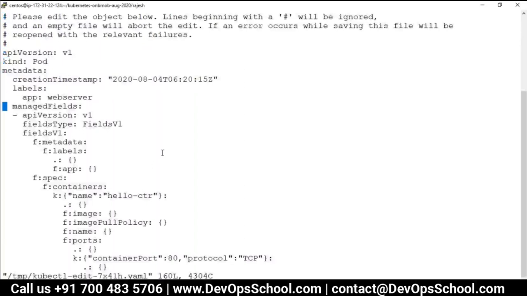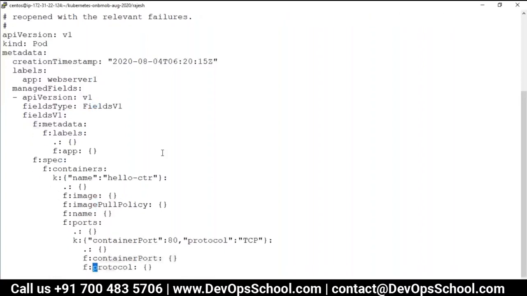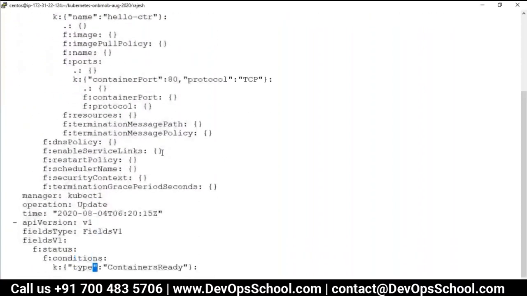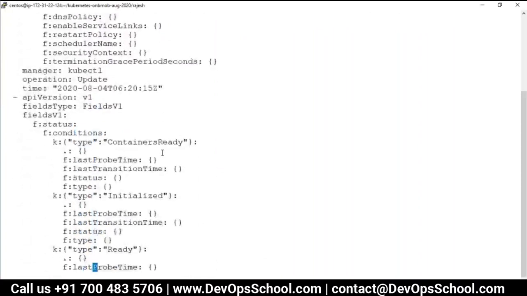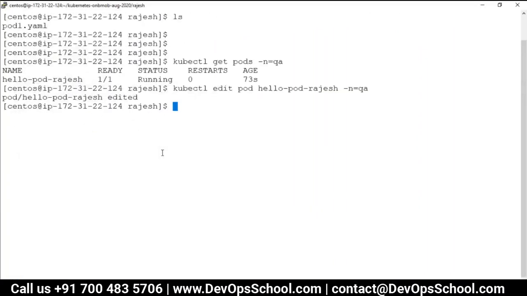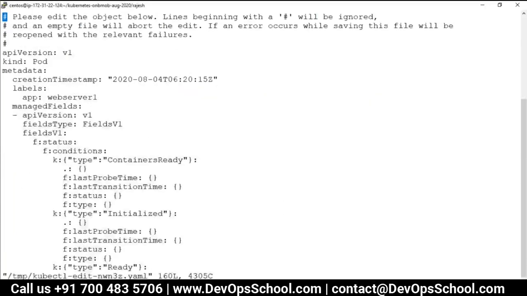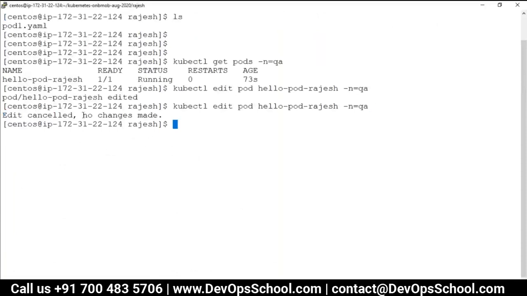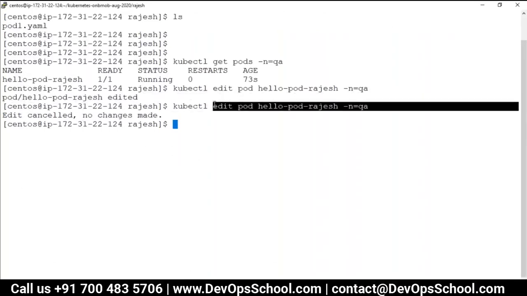You can change labels, you can change app server to web server, and you can change the image also, by the way, but I'm not changing right now. Okay, not complicating everything at a time. So in a few things you can change it and then save it. That's all. And you see here I got edited. But if you save without modifying, it says no changes made. You see here, no changes made. So this is the way I edited this.